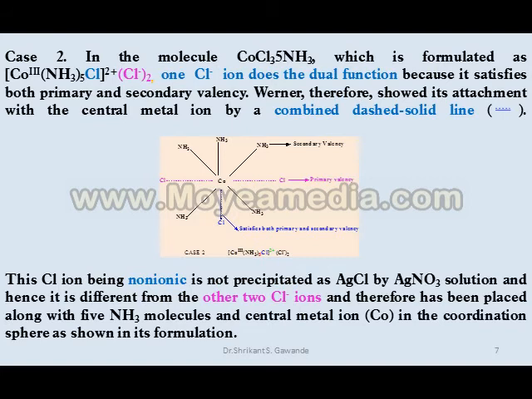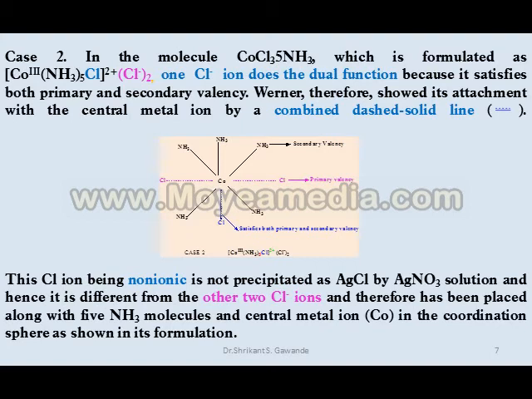Secondary valency is non-ionic. This Cl ion, being non-ionic, is not precipitated as AgCl by addition of AgNO3 solution.